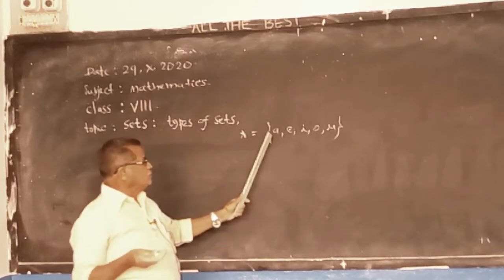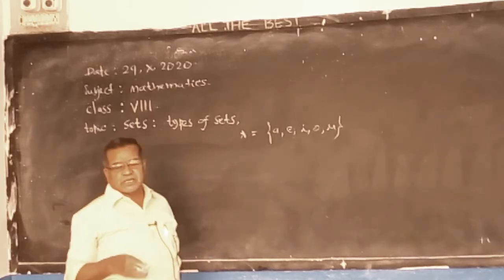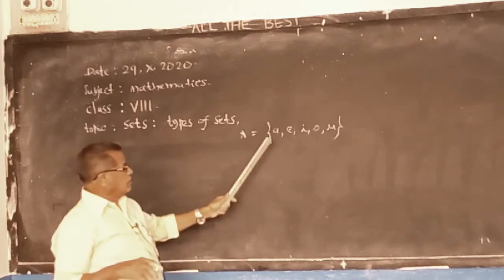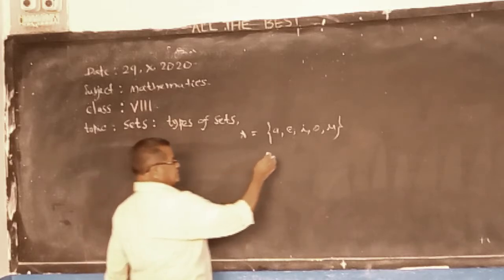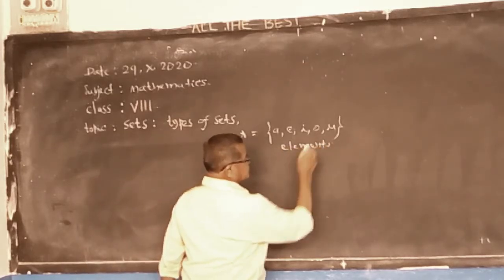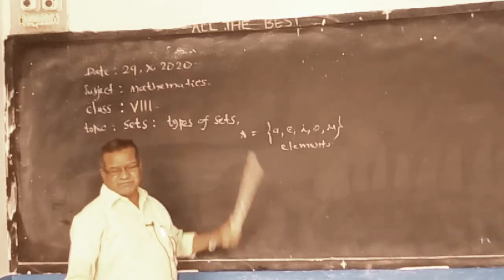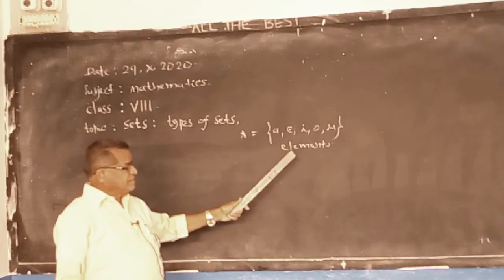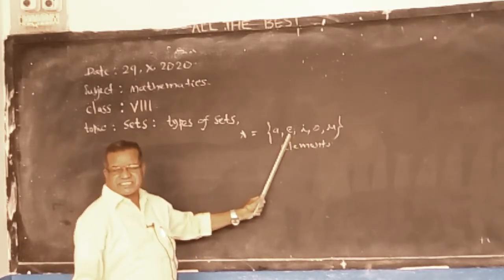This is the collection of well-defined objects. These objects of the set are called elements. Elements, what we hear in chemistry, oxygen, carbon, hydrogen. Don't confuse, both are the same. These are the elements in chemistry and these are the elements in the set.